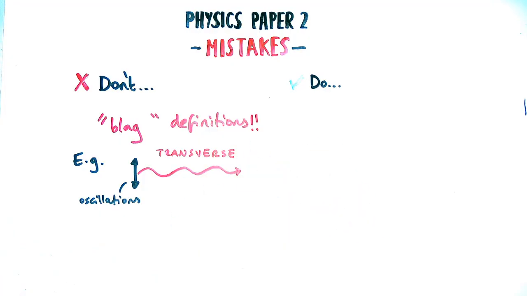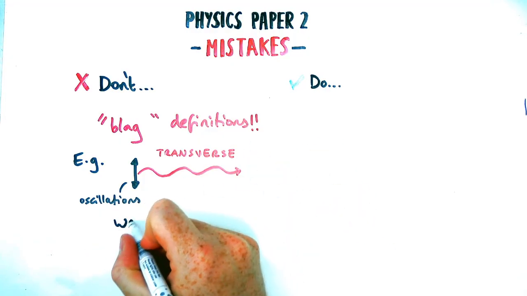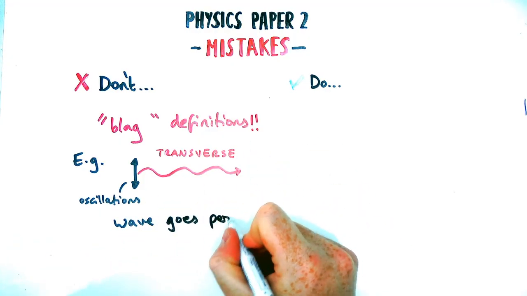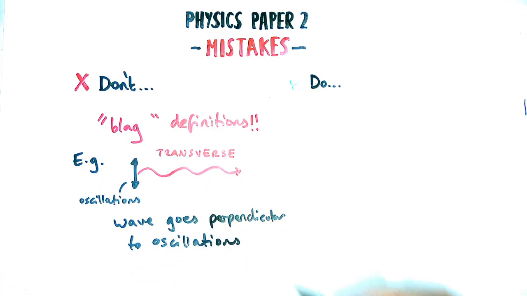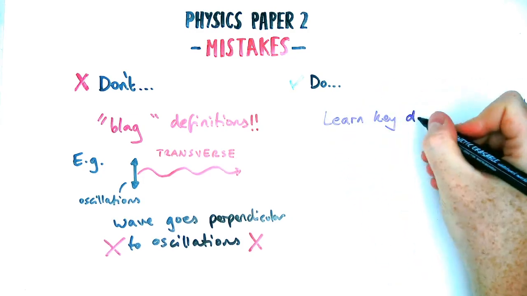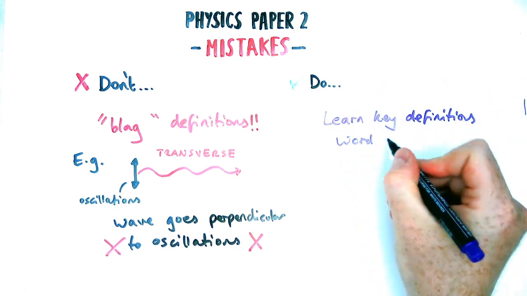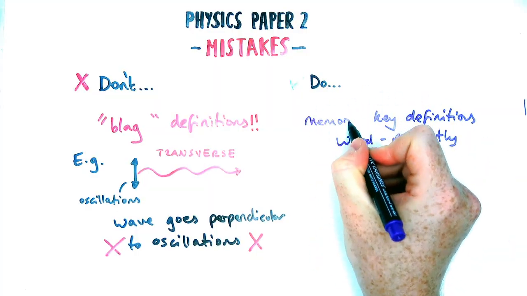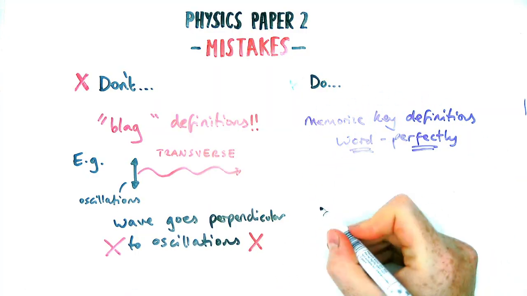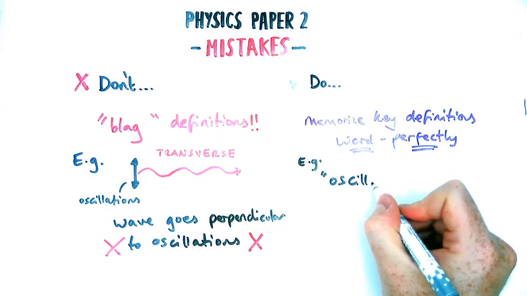Okay, so I'll give you an example of a bad answer, an answer that won't get you full marks, and that answer might be something like the wave goes perpendicular to the oscillations. Okay, now they might have the right idea, but it doesn't get you marks, especially with a question like this. Could be 2 marks. So learn key definitions word perfectly off by heart as much as you can. Okay, don't just rely on winging it from memory. Okay, so actually commit it to memory word perfectly.